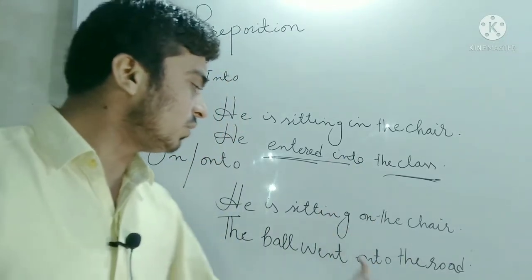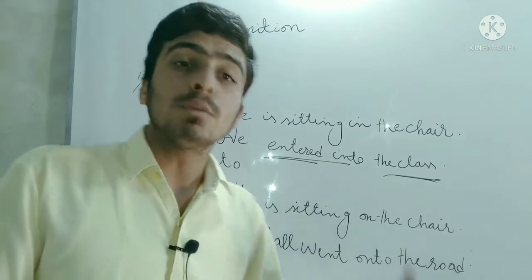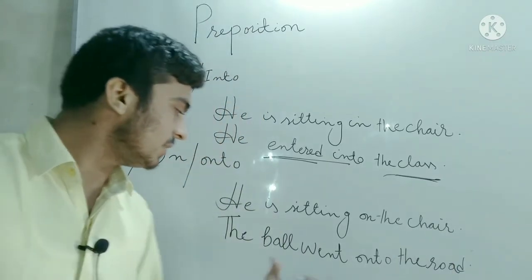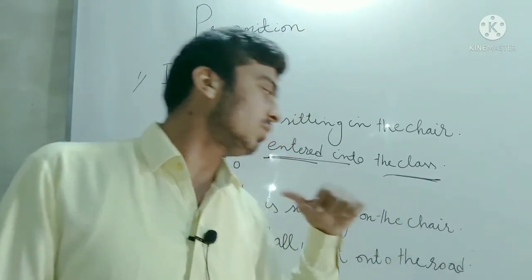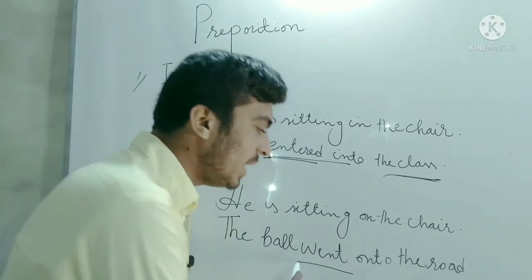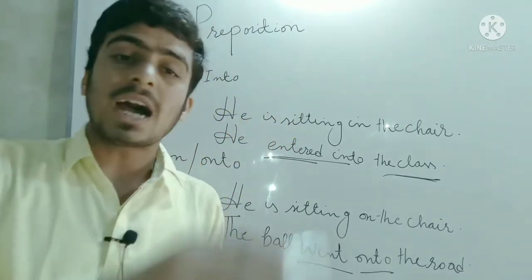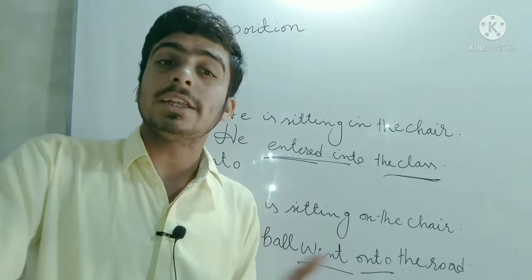And whenever you want to give an example of the movement, just like I have written that "the ball went onto the road," and here "went" is the movement, and "onto" means the ball touched the surface of the road and it was a movement.